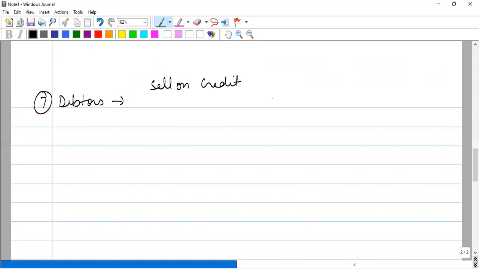So these are the amounts due from third party, because we have sold him on credit. That person will be called our debtor.